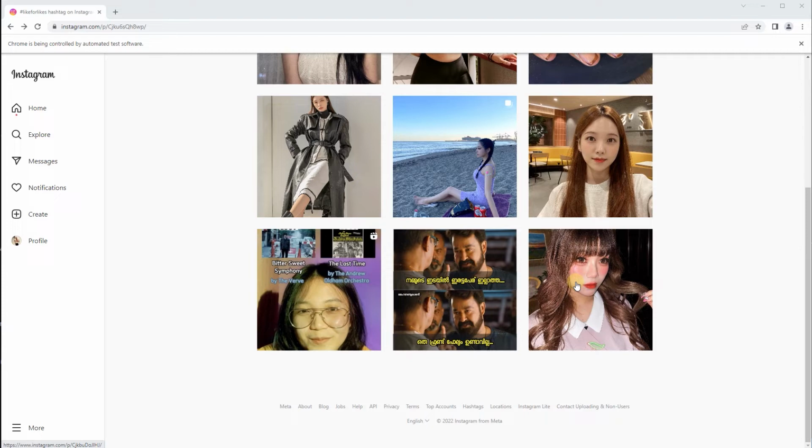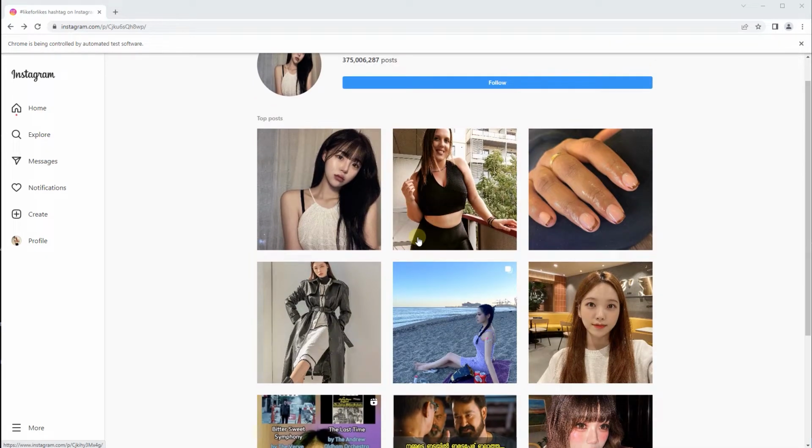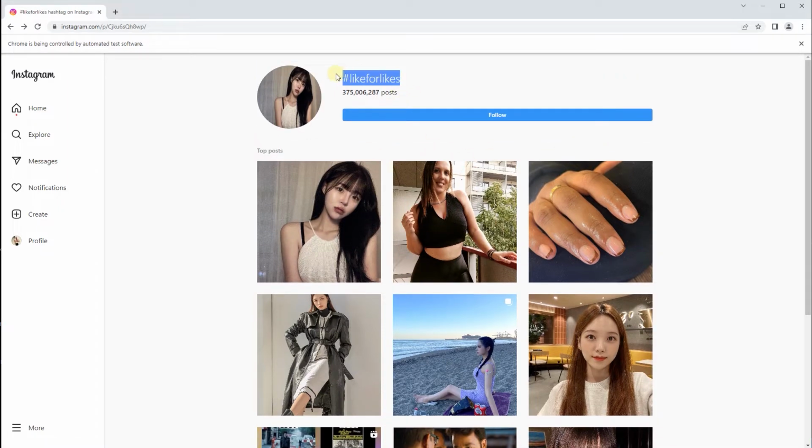Now, if you're not familiar with Instagram, you should know that usually the first 9 pictures are the ones that achieve the most likes in the specific hashtag. So for example, here we have likes for likes, and why I chose this hashtag is because we have a lot of posts over here. I'm going to be explaining in detail why this bot is actually working, but for now, keep in mind that you need to be choosing a hashtag with a lot, and I mean a lot, of posts. So this is going to be a very famous hashtag.